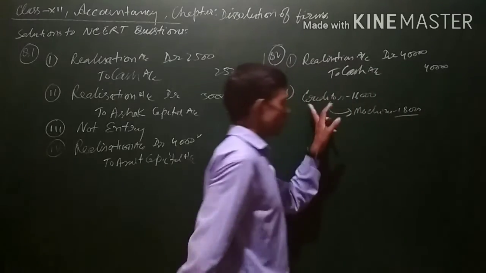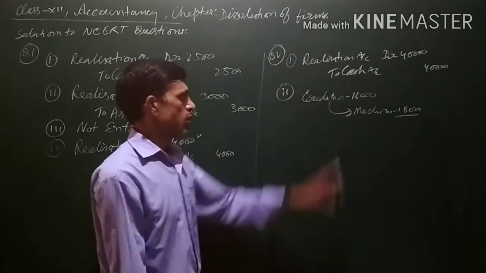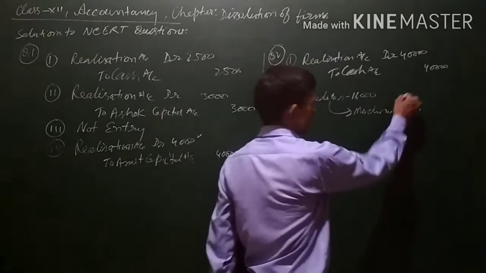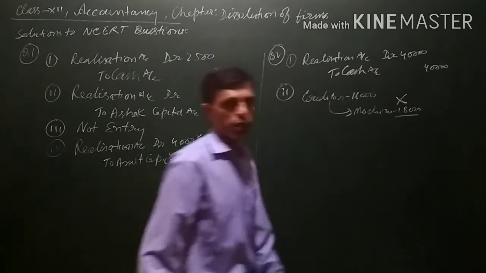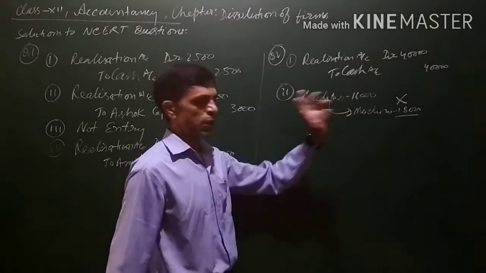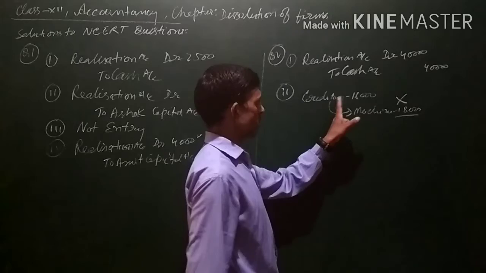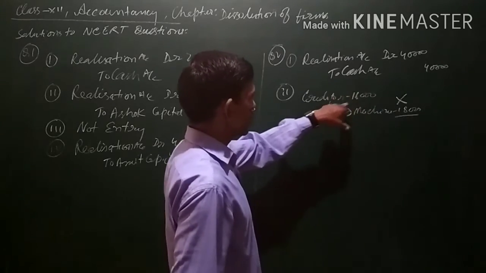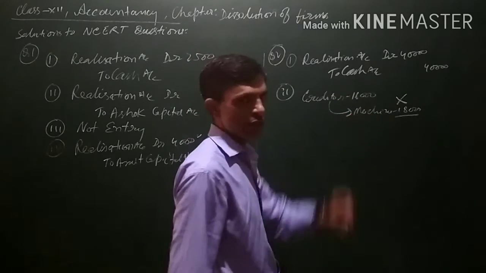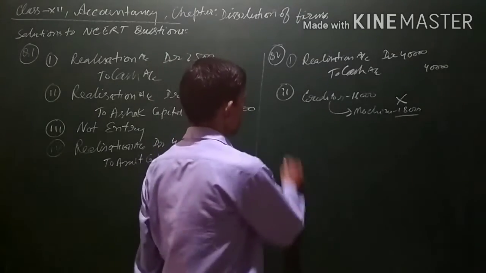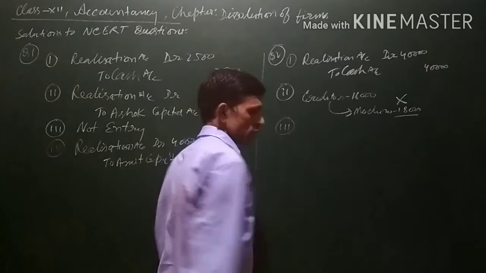When creditors take any asset for the amount due, no entry will be passed. No entry is passed when creditors accept any asset for the amount due. So here they are taking an asset. Although the liability was only 16,000, they had taken a machine of 18,000 in full settlement. No entry will be passed in this case. Now come to the third one.